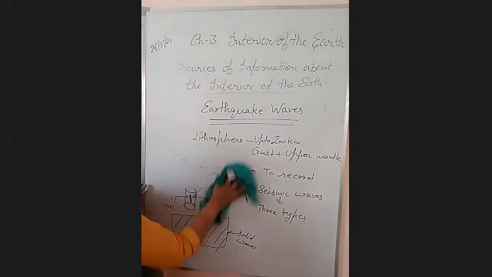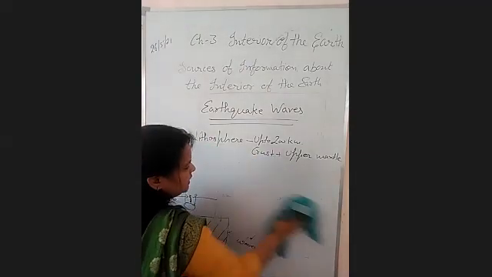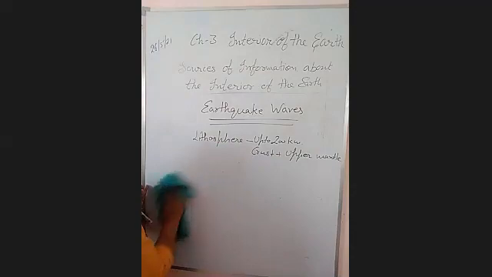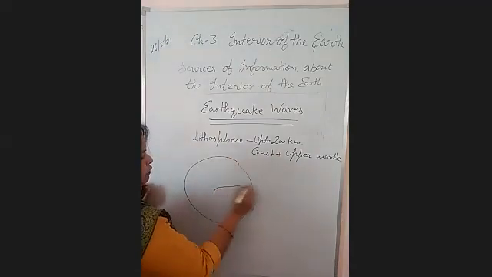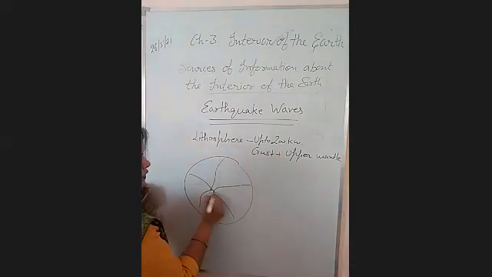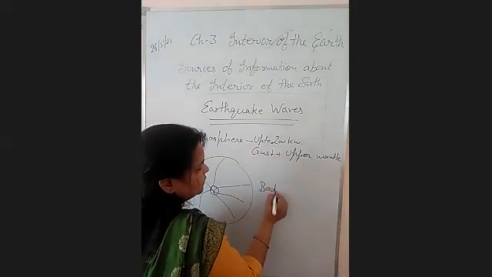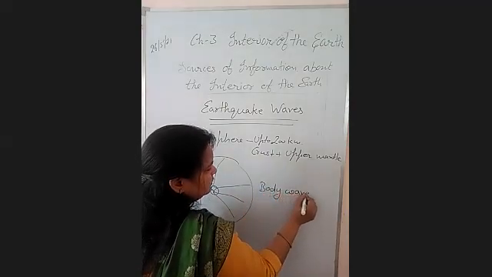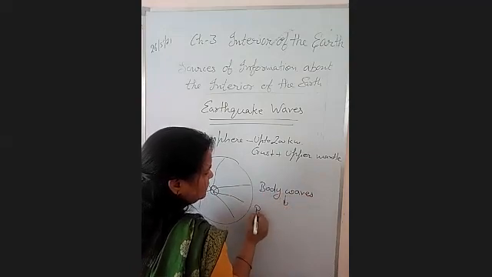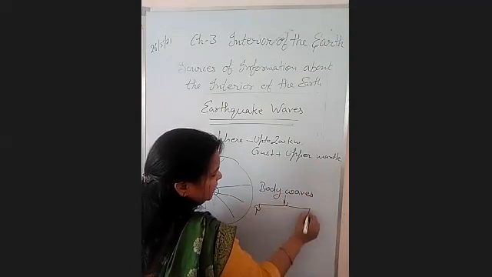Now, when the energy is released and the waves are produced, there are some waves which move in all directions of the earth. Because these waves are produced within the body of the earth from the point of earthquake, they are known as body waves. And these are of two types, P waves and S waves.